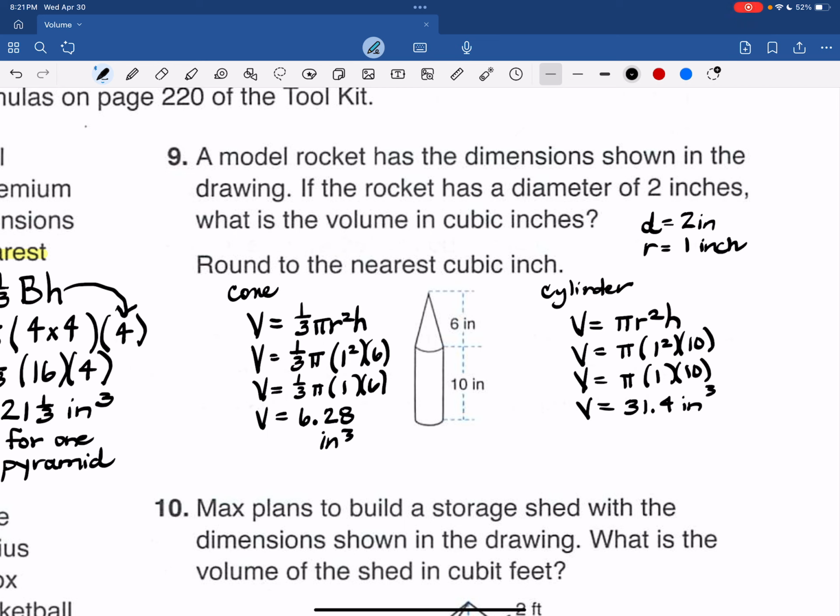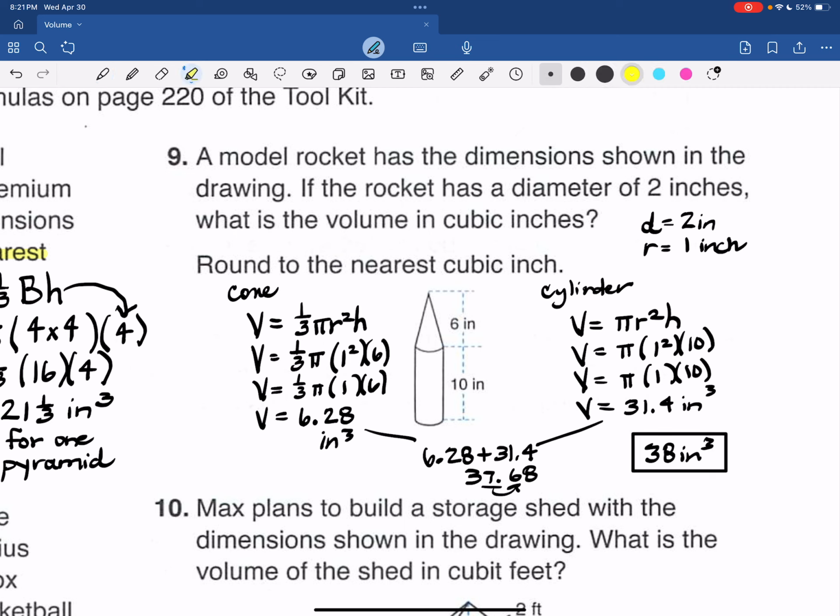We need to combine them. So we have 6.28 plus 31.4. And that's 37.68, to the nearest cubic inch is going to be 38 cubic inches as the final answer. That one's pretty wicked.